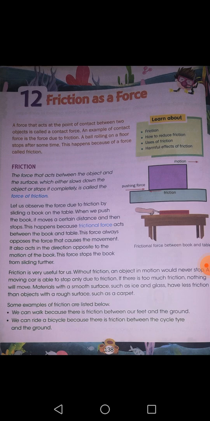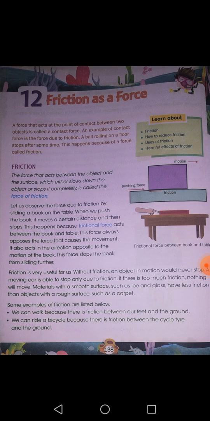The stoppage of a particular object depends on the surface even. Friction acts high on a rough surface. So, if you want to stop anything over a rough surface, it stops fast. While over a smooth surface, friction is acting very slowly, hence the motion will slow down but not stop.